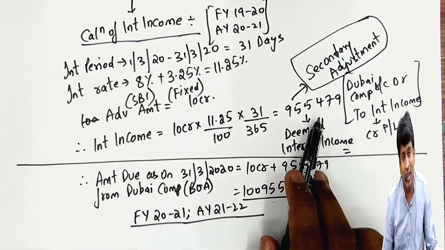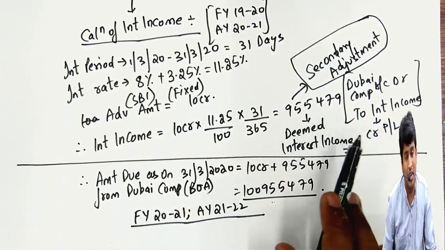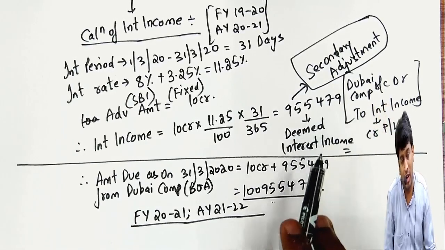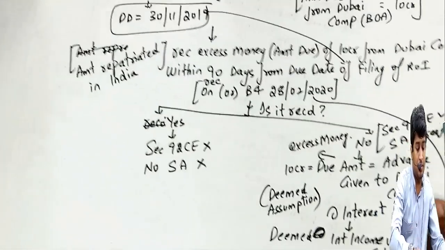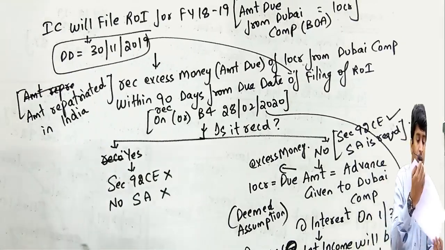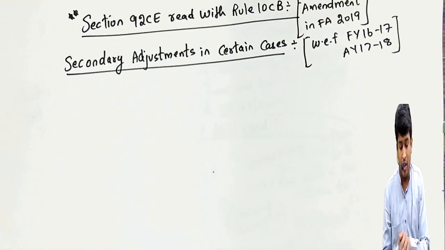This amount is neither earned by you, nor received by you. Still you have to pay tax on this, because this amount will be credited to P&L account. If any amount is credited, your profit will increase. Profit increases, tax also will increase. This is the one. Now before you start noting down, let us make the notes now.